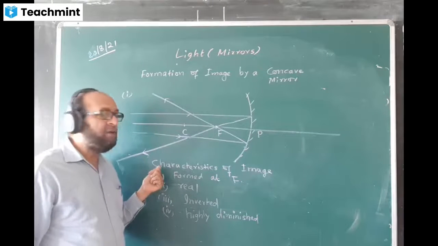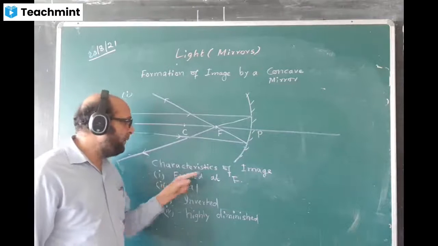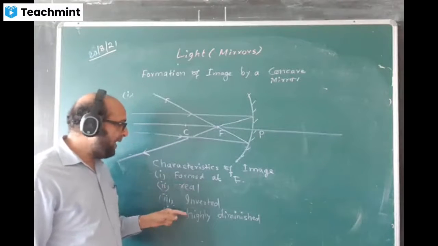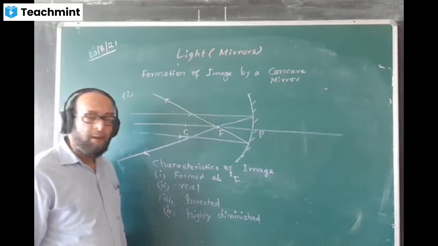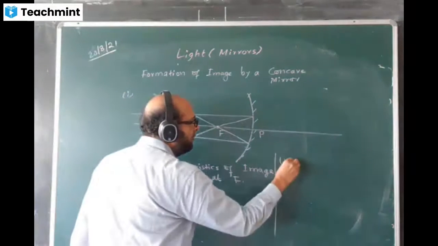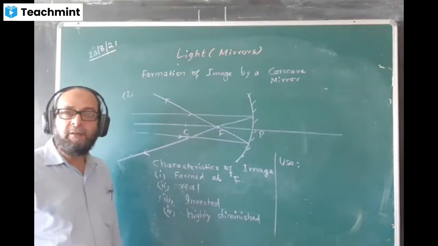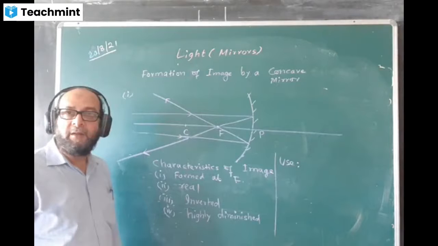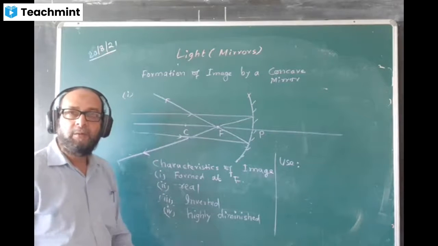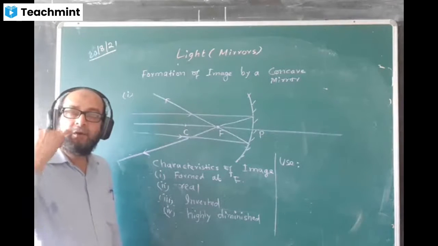What are the characteristics of the nature of the image when the object is at infinity? The image is formed at F, the image is real, the image is inverted, the image is highly diminished. And now write down below this: uses of this action of concave mirror. Where do we use this action of concave mirror? Write down: this action of concave mirror is used